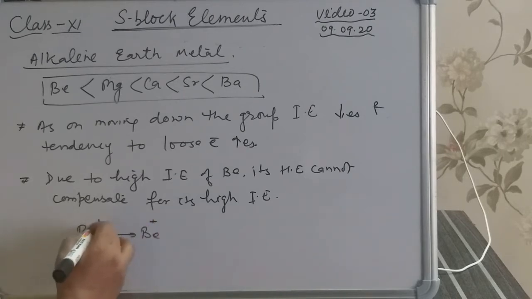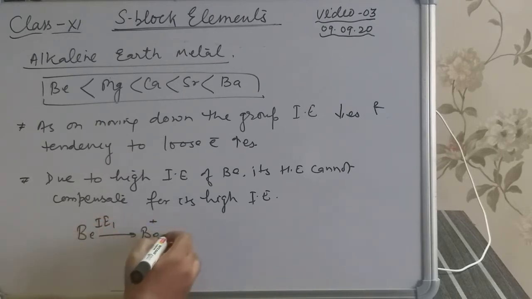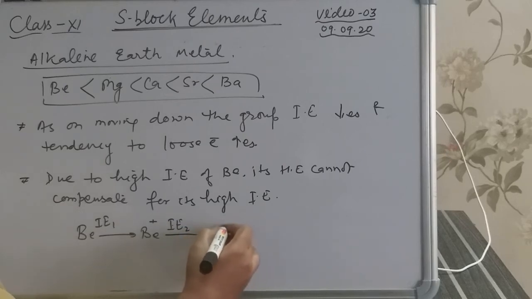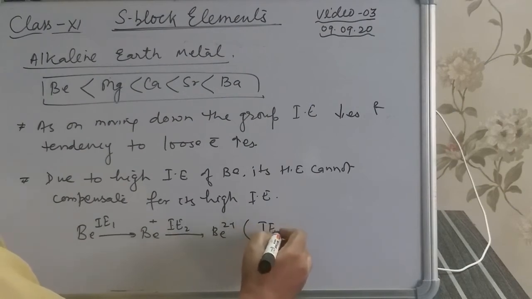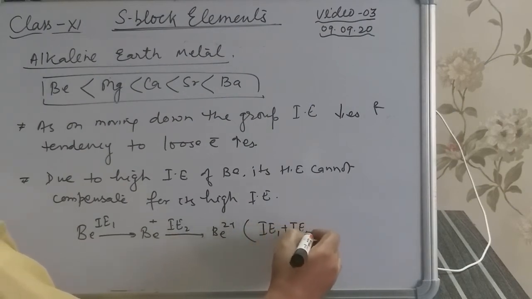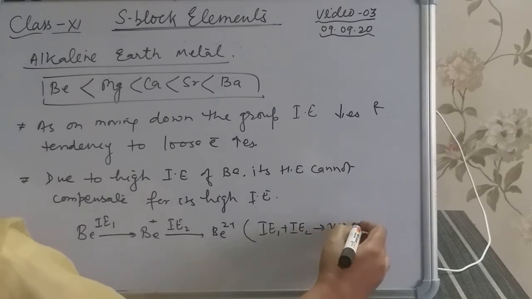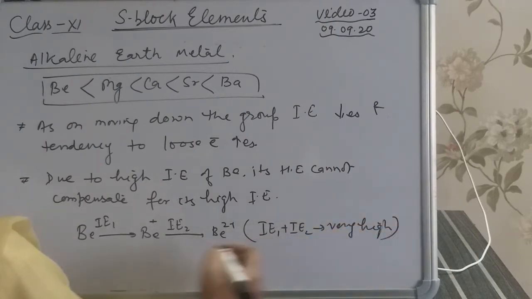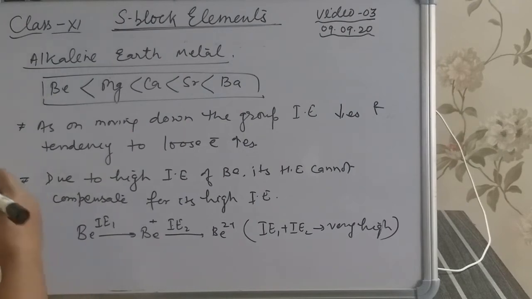So first ionization enthalpy, and when it loses another electron, that is IE2, ionization enthalpy 2. In this process, IE1 plus IE2 is very high. So hydration energy does not compensate, and the trend is regular in case of alkaline earth metals.